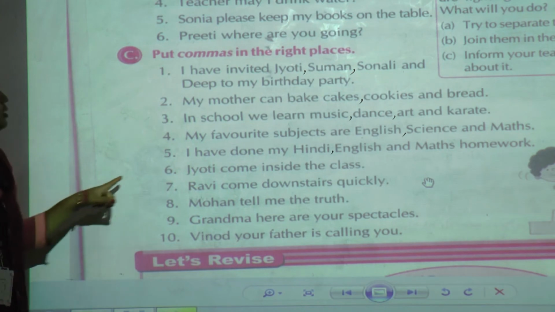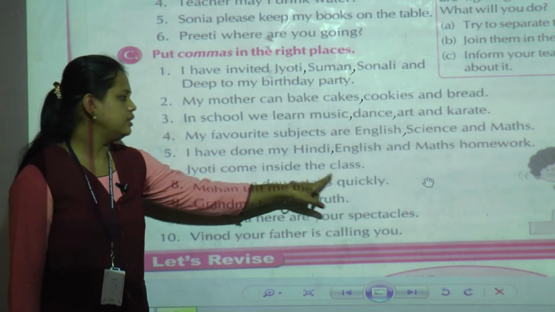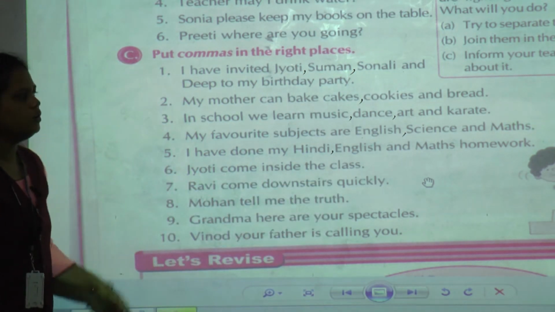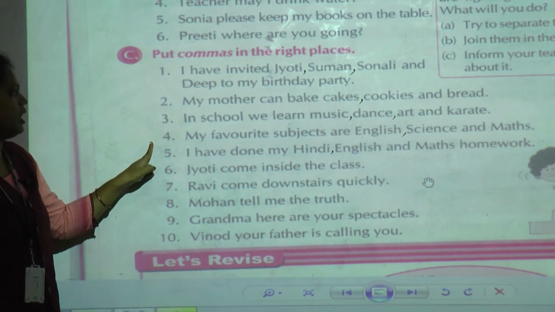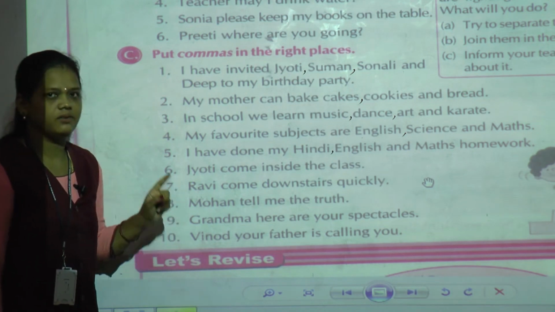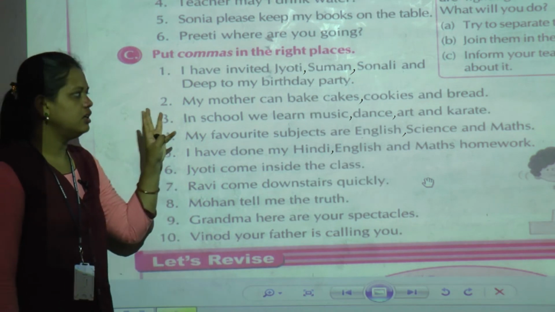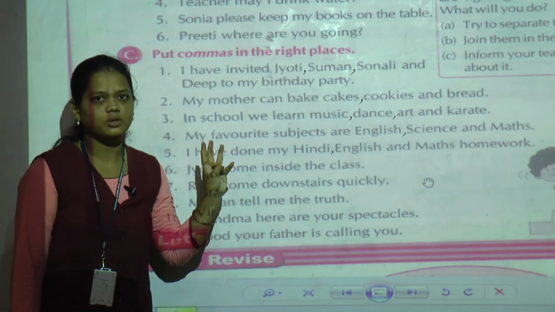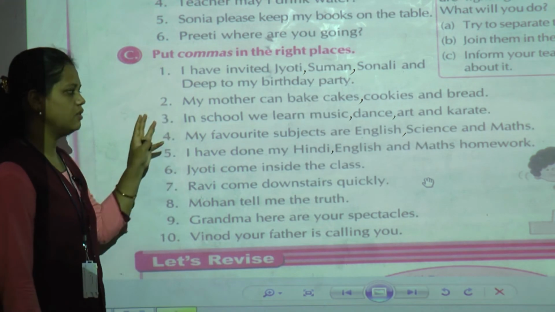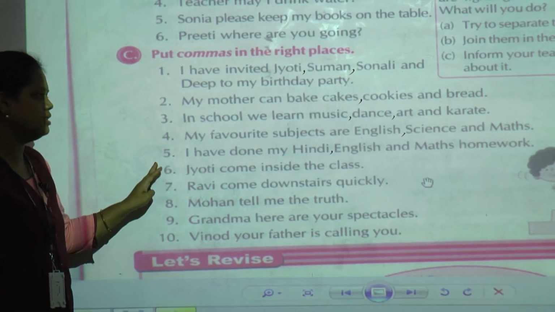Next one is, Jyoti come inside the class. Now these five examples we have seen, there the subject names are given, the person names are given, and again we can see that things the mother is going to cook are given. Now the sixth one is not like that.